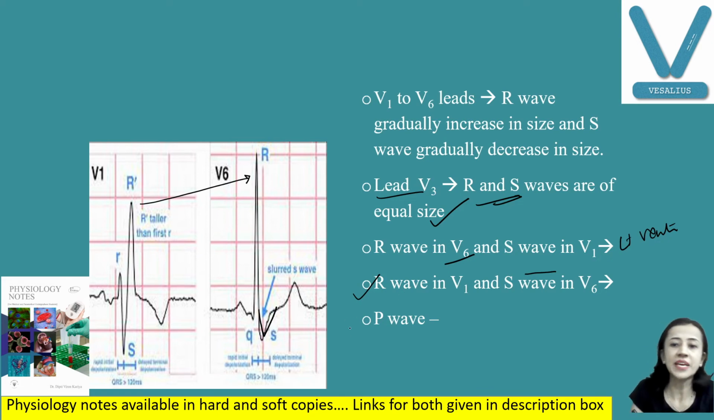Okay, and P is always positive. Why is P always positive? Because the atria are located posteriorly, so the excitation wave moves from the SA node to the AV node, that is posterior to anterior, and that is always positive.